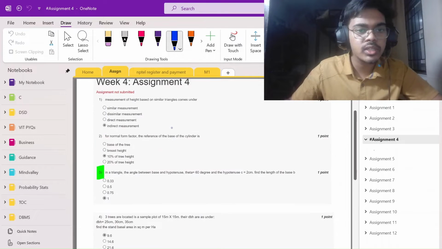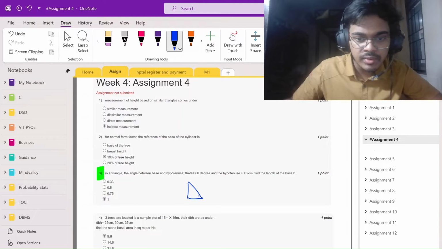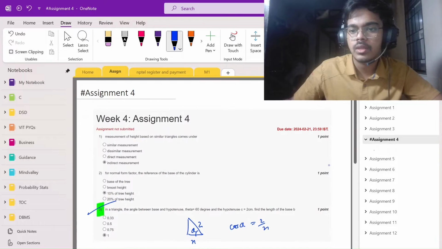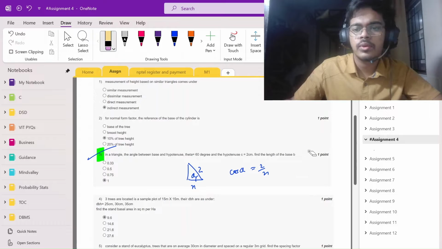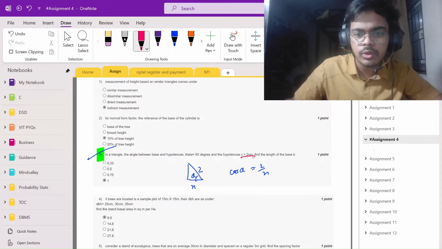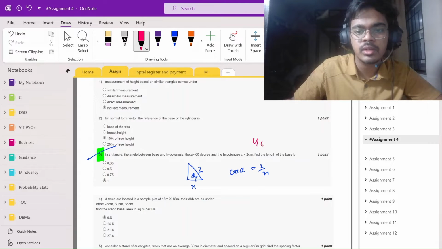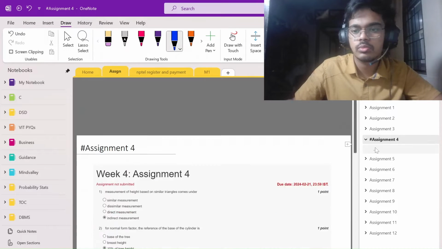So let's go to assignment 4. The easy question here is this thing. A right angle triangle is given, theta is given, and here it is 2 centimeter. The axis is x, so you can put cos theta is equal to 2 by x and get the x. Okay, so this is easy. And there are three questions of this type out of 120 questions. If you want to do it faster, you can just halve it. Half will be the answer. Another question we will see, there it is 4, here will be 2 centimeter. Okay, so let's move forward.